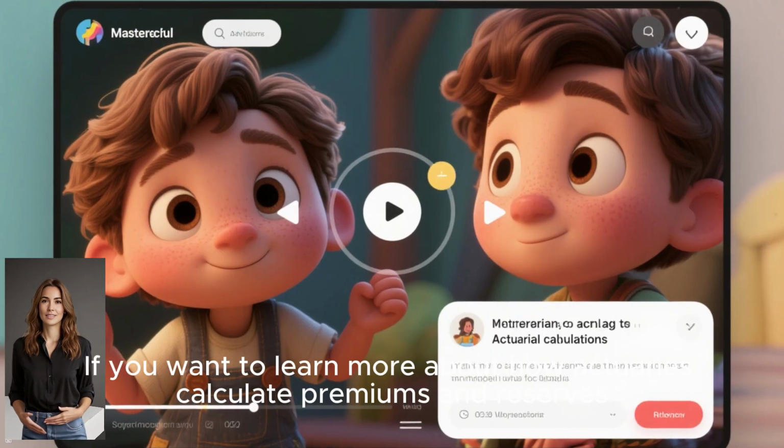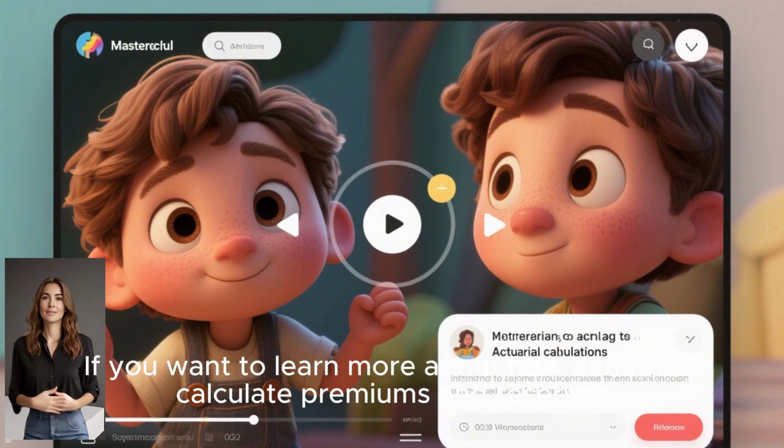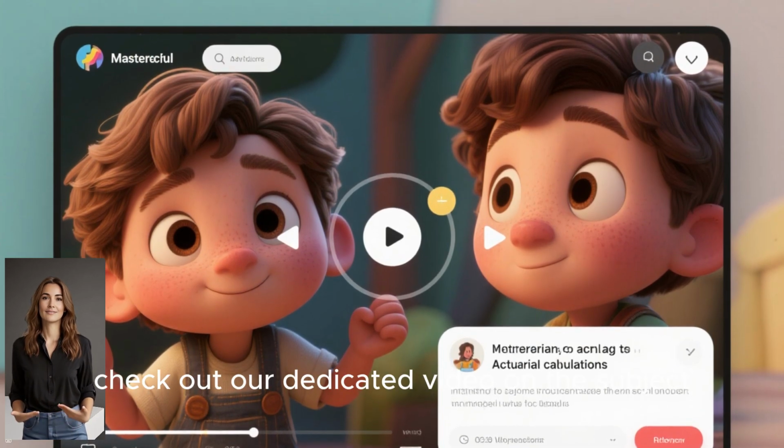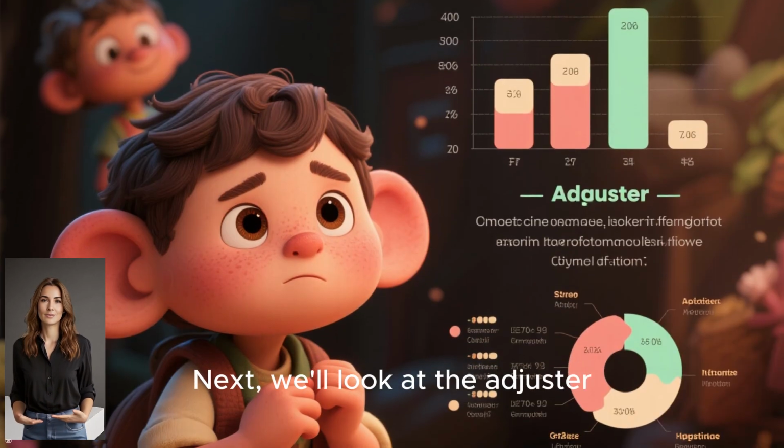policyholders. If you want to learn more about how actuaries calculate premiums and reserves, check out our dedicated video on the subject. Next, we'll look at the adjuster.